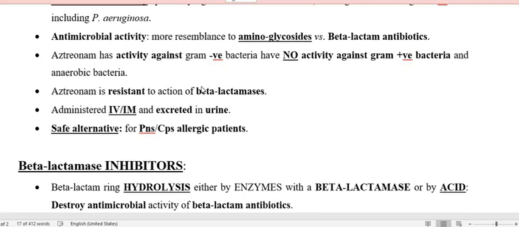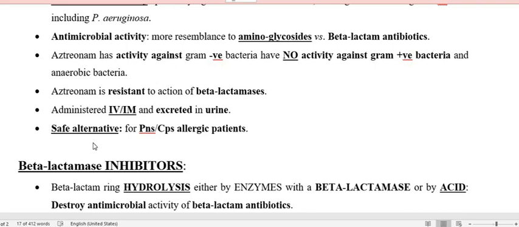So that is why this is also important, and it is also for parenteral administration like the carbapenems. Likewise, the route of excretion is through the urine, and this is one of the safe alternatives for penicillin and cephalosporin in patients who are allergic to penicillin and cephalosporins. So you have to use it in place of cephalosporins and penicillin if the patient is allergic to these two groups. So this is the alternative.